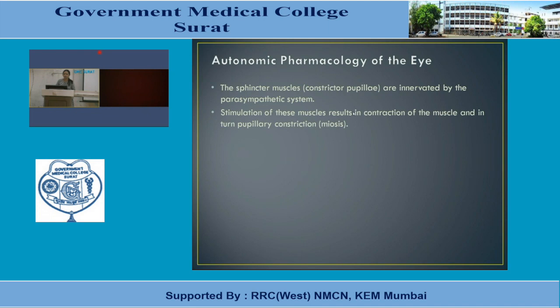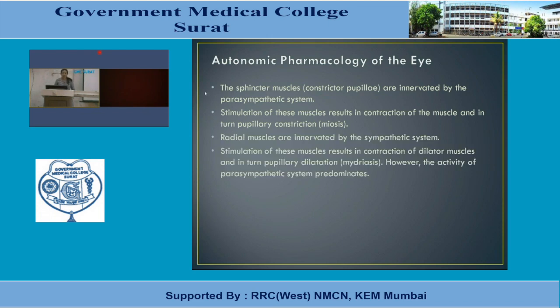Stimulation of these muscles results in contraction of the muscle and in turn pupillary constriction, which is known as miosis, that we have already learned in case of cholinomimetic agents. Radial muscles are innervated by the sympathetic system. Stimulation results in contraction of dilator pupillae and pupillary dilatation, that is known as mydriasis.